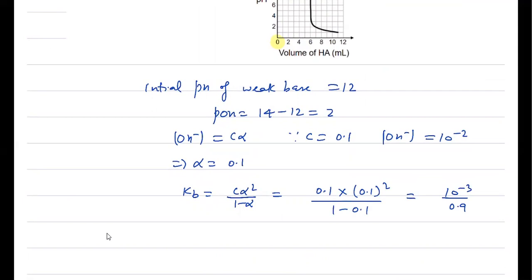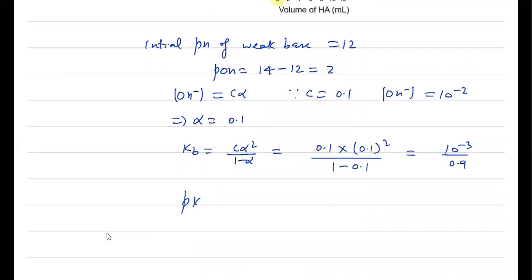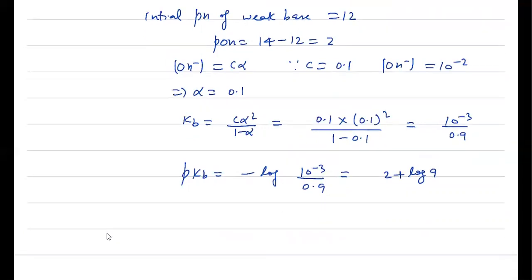Now you have to simply calculate pKb, which is minus log of Kb, 10 to the power minus 3 by 0.9, or simply we can solve it like 2 plus log 9. Or better to say pKb will be equal to 2.96. Or you can round it off to 3, depends.